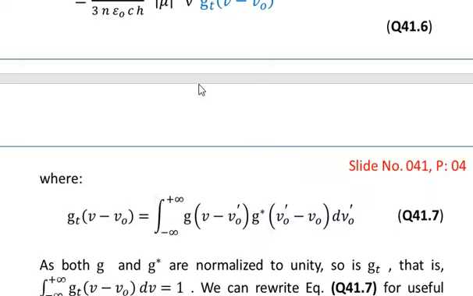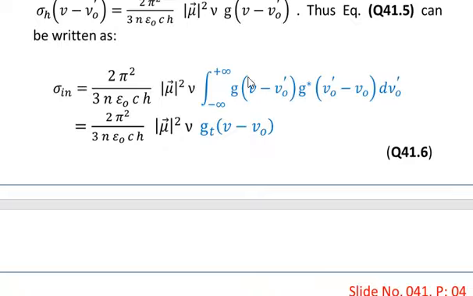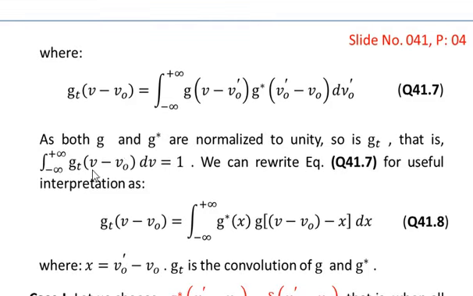Where gt, so you see that we have also given the explicit form of the gt in equation number 7 as gt of nu minus nu naught is equal to the integral from minus infinity to plus infinity, the same integral that we have written over here. So g as a function of nu minus nu naught prime into g star of nu naught prime minus nu naught, and the integration is with respect to d nu naught prime. As both g and g star are normalized to unity, so is gt, that is the integral from minus infinity to plus infinity of gt as a function of nu minus nu naught with respect to d nu is equal to 1.